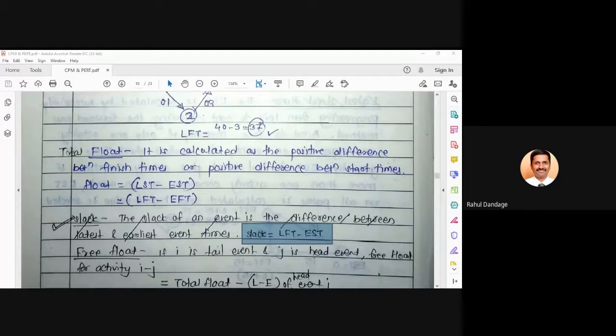Which two values do we have for each and every event as per our understanding till now? EST and LFT, absolutely right. And now the Slack is equal to LFT minus EST. So with the knowledge we have till now about the network and the calculation of time, can we calculate the Slack for each and every event on any diagram which is given?